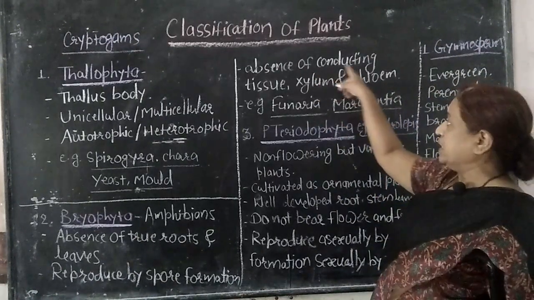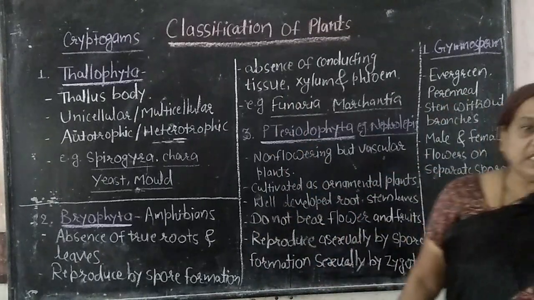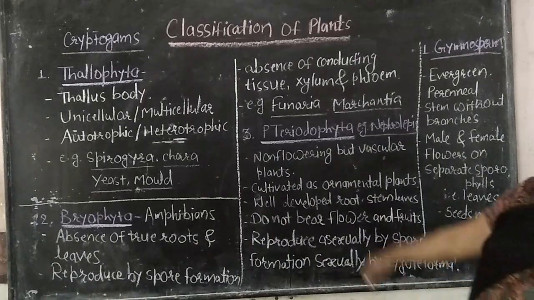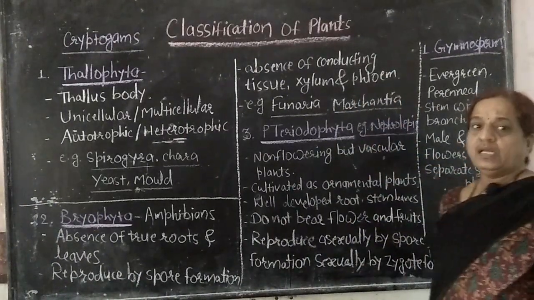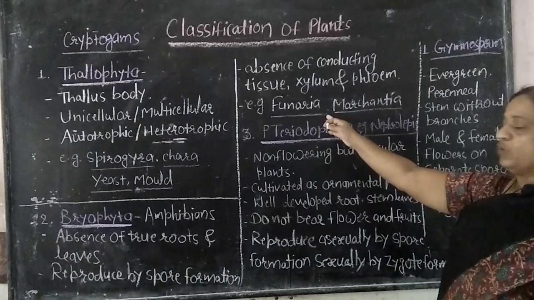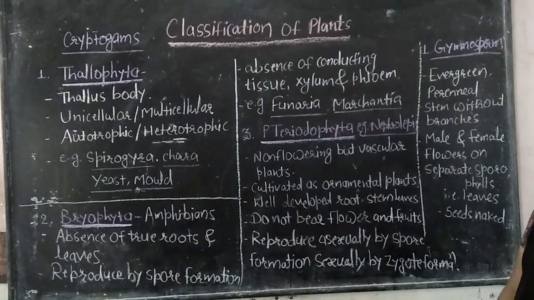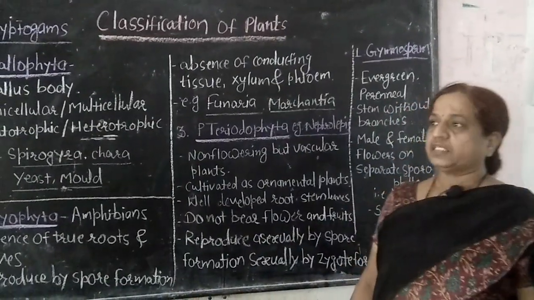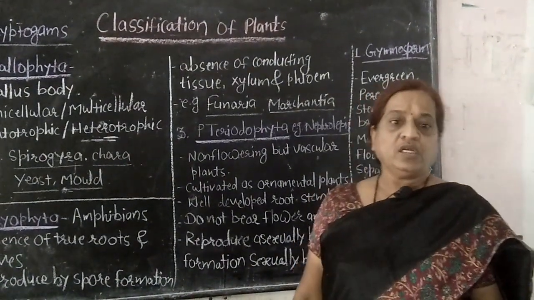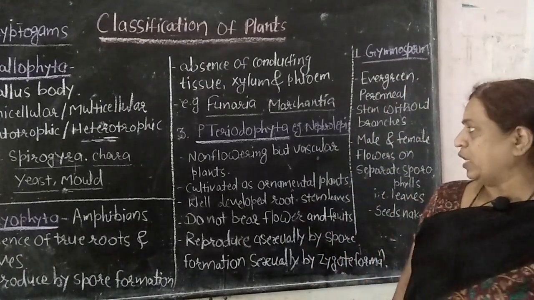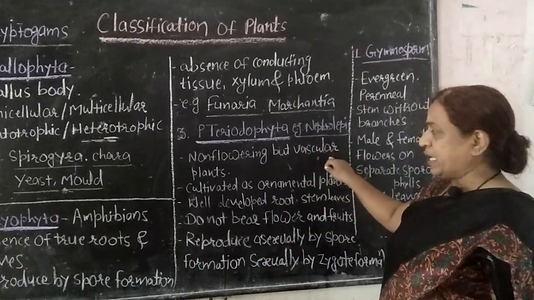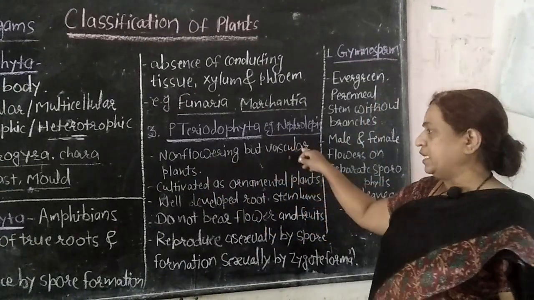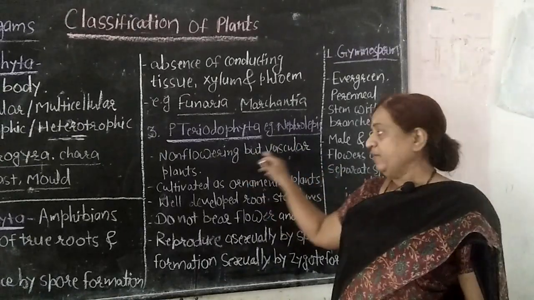There is an absence of conducting tissue, xylem and phloem. These plants do not possess specialized tissue for conduction of water and food, known as xylem and phloem. The examples of Bryophyta are Funaria and Marchantia. Now the third group is Pteridophyta. Pteridophytes are non-flowering but vascular. That means they do not produce flowers, but they possess specialized conducting tissues, xylem and phloem, for the conduction of water and food.